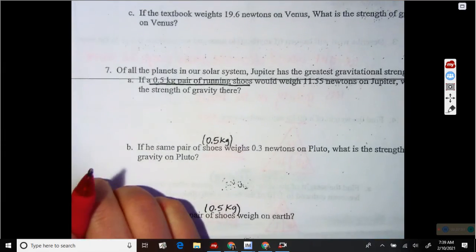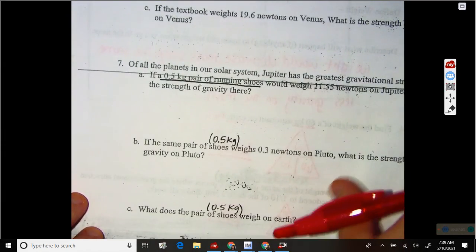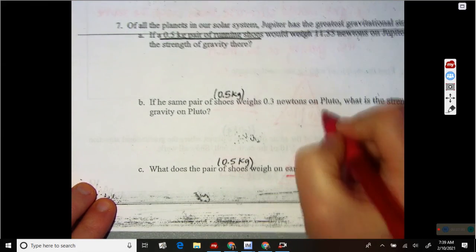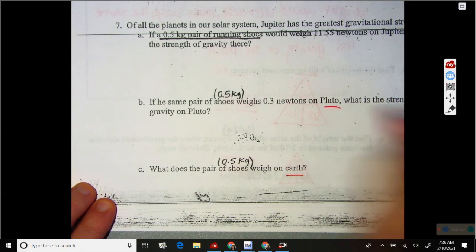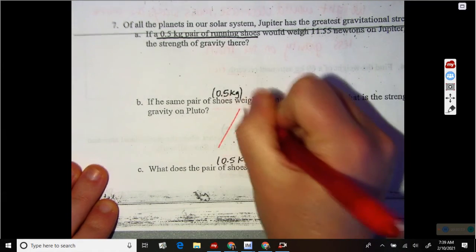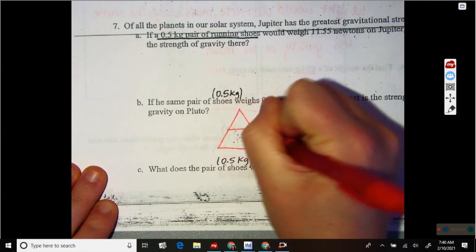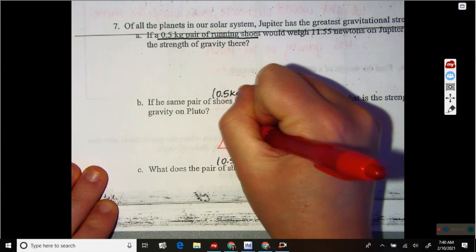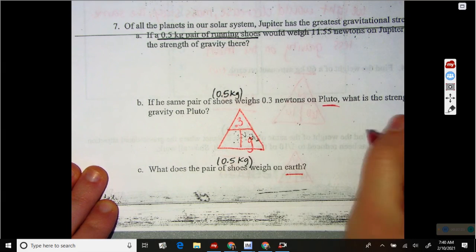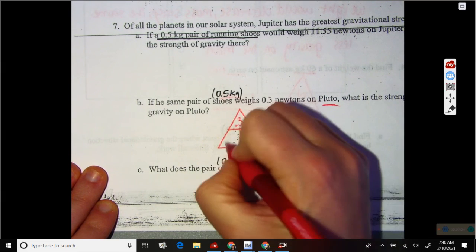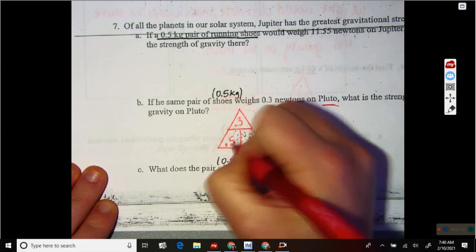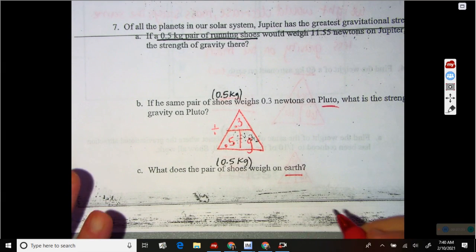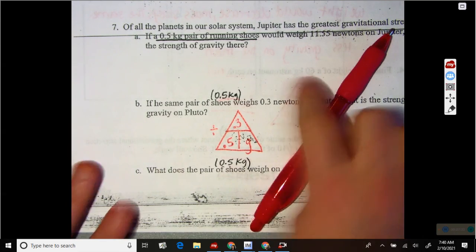So I want you to go on and I want you to do 5 through 7, all the way down to the bottom. Be careful about whether we're on Earth or on Pluto. Like on Pluto, they're wanting you to find gravity. So in your triangle, you would leave gravity blank. You would put your weight up here. And you would put your mass right here. And remember, if one's on top of the other, you divide. Okay, so just use your triangle, put things in there, and it will all work out perfectly.